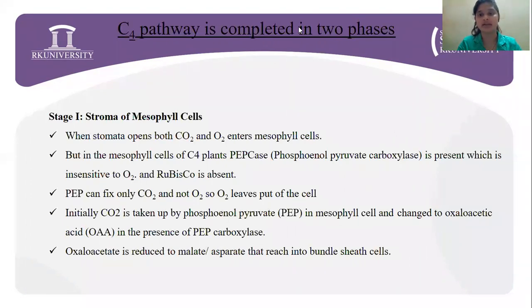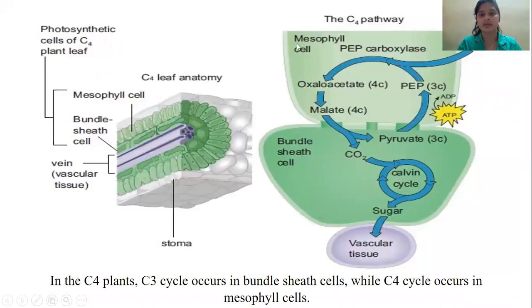To give you a clear idea of this, here, this is the case where the PEP carboxylase fixes the carbon dioxide, and then oxaloacetic acid gets converted to malate or malic acid, and this malic acid then enters the bundle sheath, which is stage 2, where this malic acid is reduced to carbon dioxide and pyruvate.